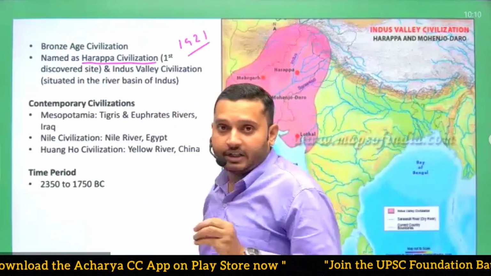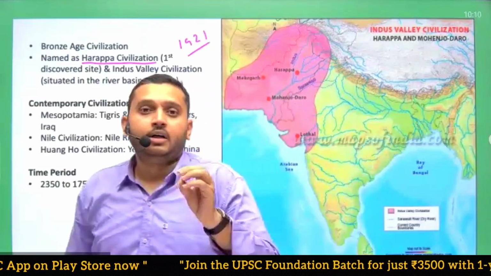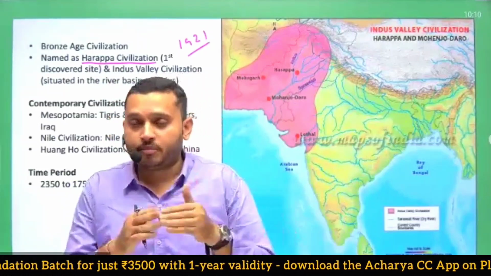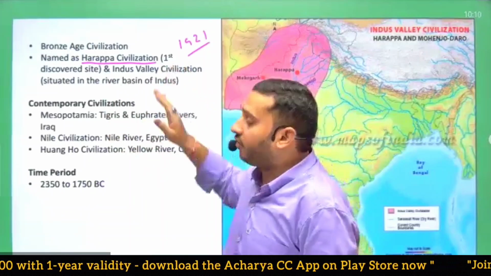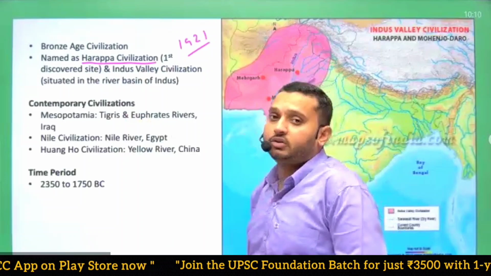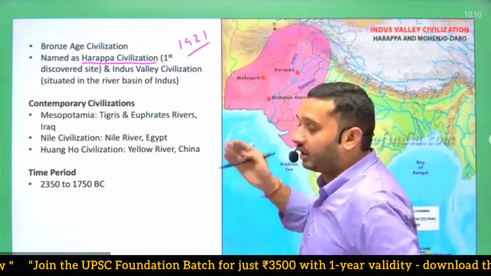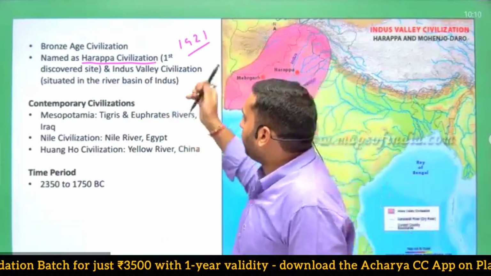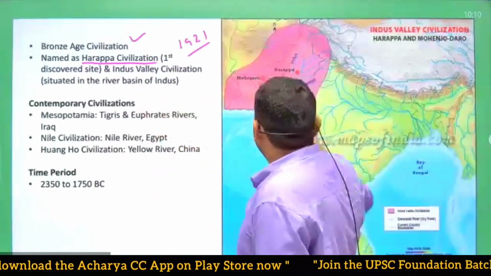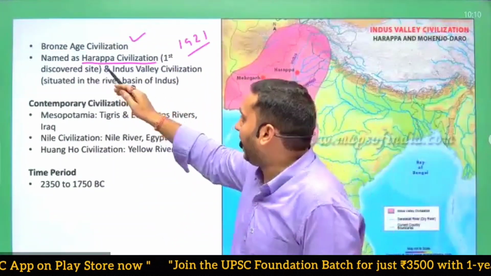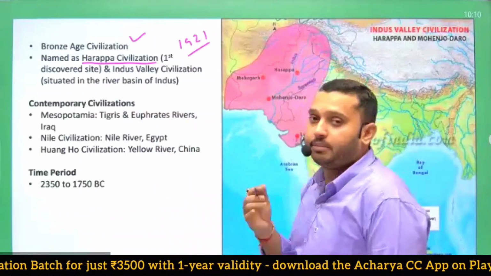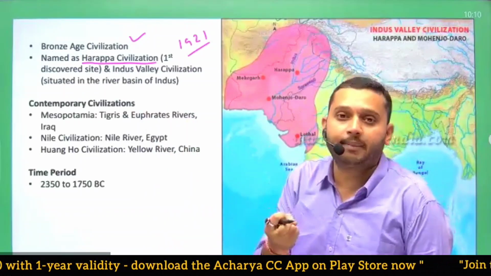I told you yesterday about two names, John Marshall and Dayaram Sahni or DR Sahni. John Marshall was the Director General of ASI at that time in 1921, and Dayaram Sahni was a history scholar under Marshall. So Bronze Age civilization is one fact. Second, the name of the civilization is Harappa as well as Indus Valley civilization, because this whole civilization developed in the Indus Valley river basin.